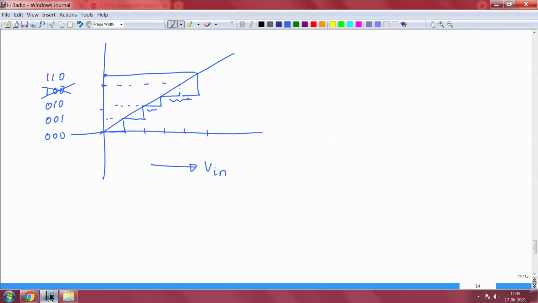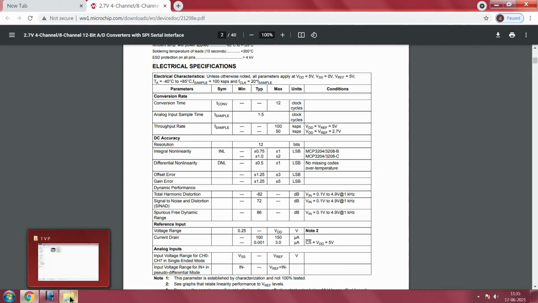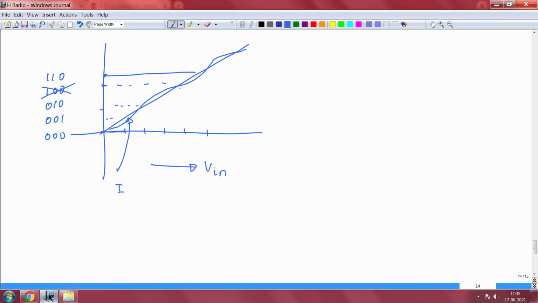If you remove all this and look at the transfer function curve, some places it may go low, some places it may go high, it may go like this. This is integral nonlinearity. This is your I, which you saw here, integral nonlinearity.